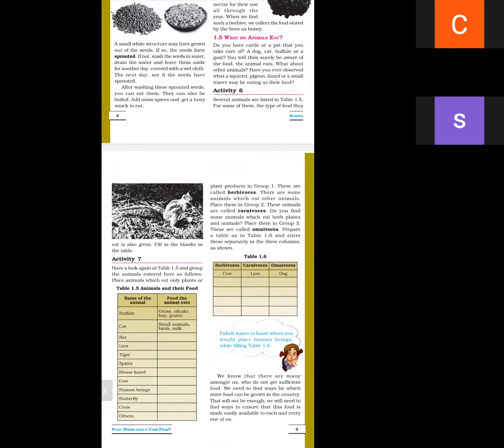First is activity 5. Take some dry seeds of moong or chana, put some quantity of seeds in a container filled with water, and leave these aside for a day.